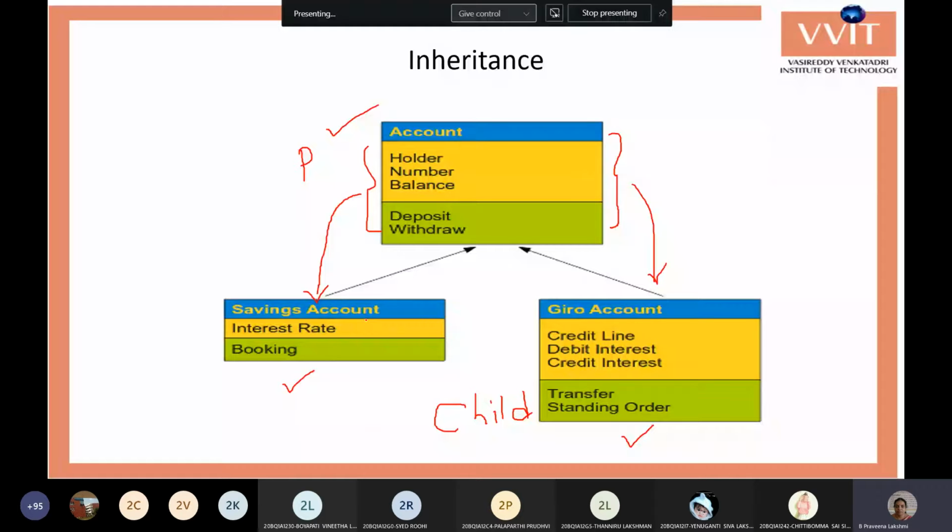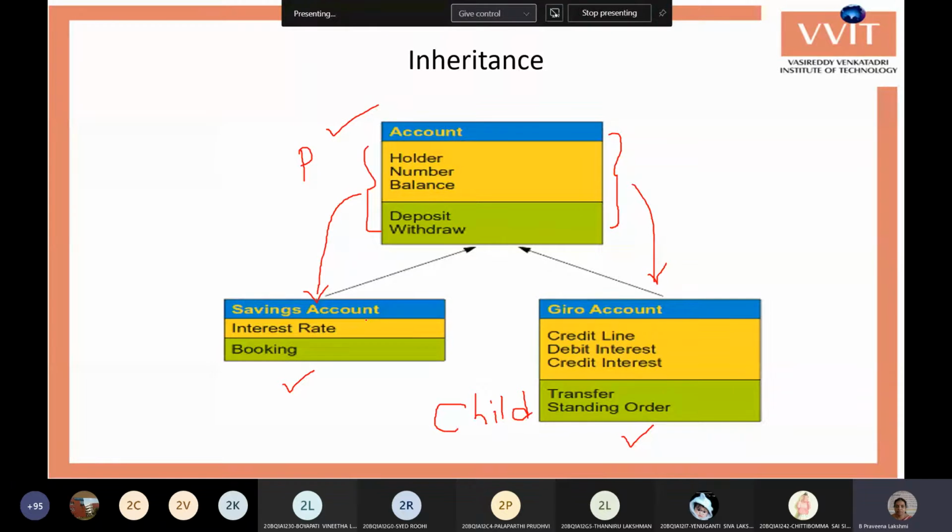Irrespective of the type of account, every account has the holder name, account number and balance. If it is a savings account, it additionally has an interest rate; a current account does not have an interest rate. The booking function lets you book the savings account, or book some amount to be transferred to the savings account.